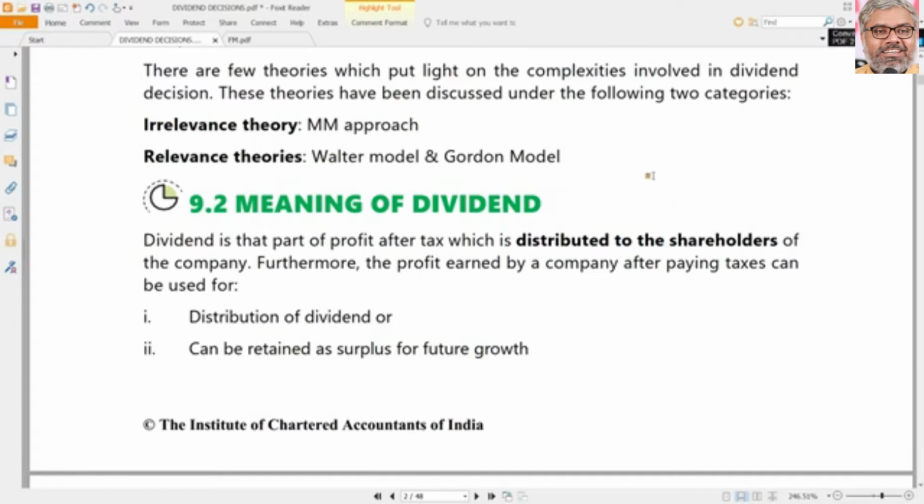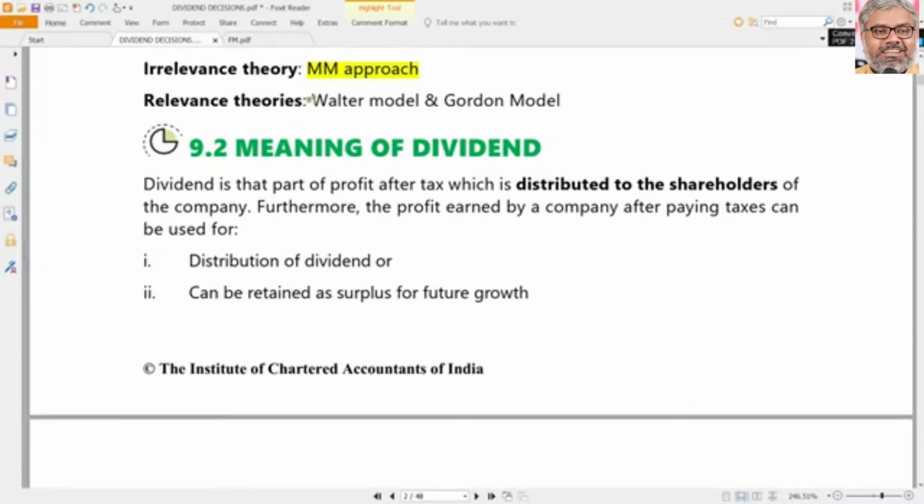Of course, the crux of this topic is definitely going to be the theories. One is the Modigliani-Miller hypothesis, the one which says that dividend is irrelevant. So the hypothesis is a kind of irrelevance theory, just like the capital structure theories. There also, the hypothesis argued the same thing, that capital structure is irrelevant.